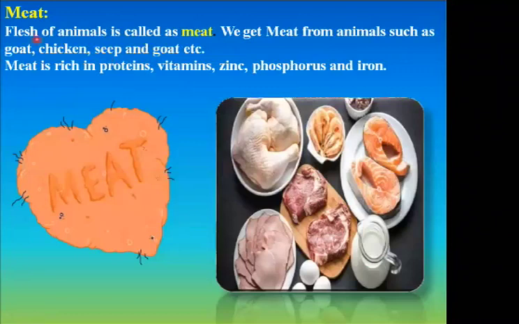Next, meat. Flesh of animals is called meat. What do you mean by meat? Flesh of animals is called meat. We get meat from animals such as goat, chicken, sheep, etc. Meat is rich in proteins, vitamins, zinc, phosphorus and iron. Again, proteins, vitamins and minerals. So what are those minerals? Zinc, phosphorus and iron. They are the particular minerals which are obtained from meat.